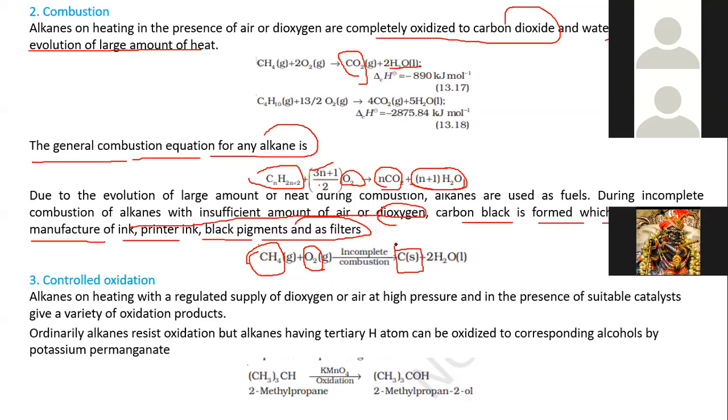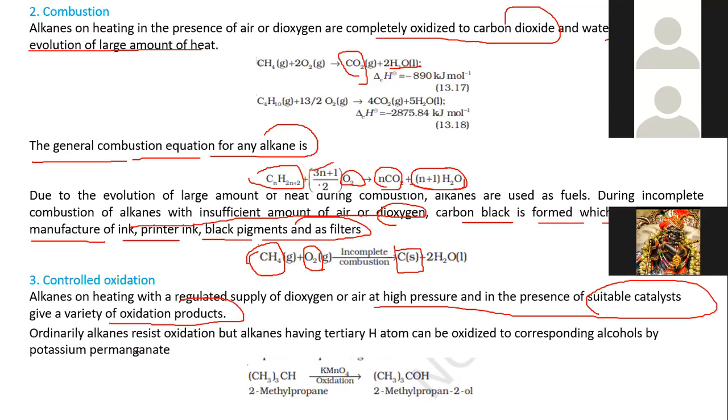Another chemical property is controlled oxidation. Alkanes on heating with a regular supply of dioxygen or air at high pressure in the presence of a suitable catalyst give a variety of oxidation products.